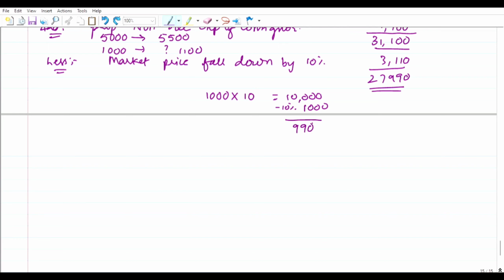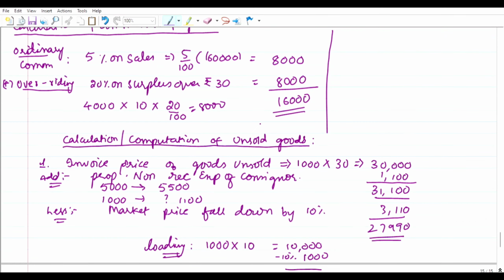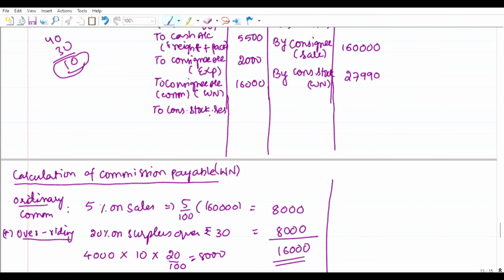Sorry, 9,000 rupees only. So this is the loading amount of rupees 9,000, which we have to take into the debit of consignment account, stock reserve. This is also working notes, 9,000 rupees.